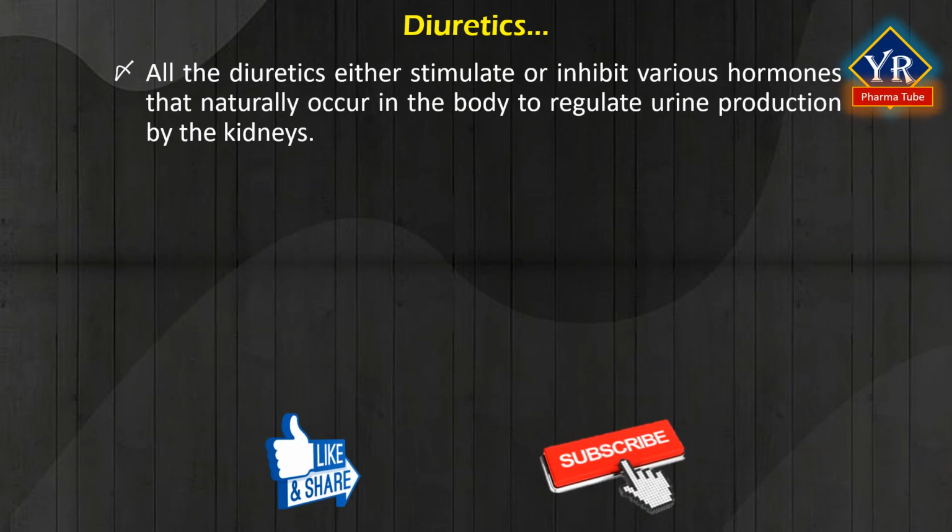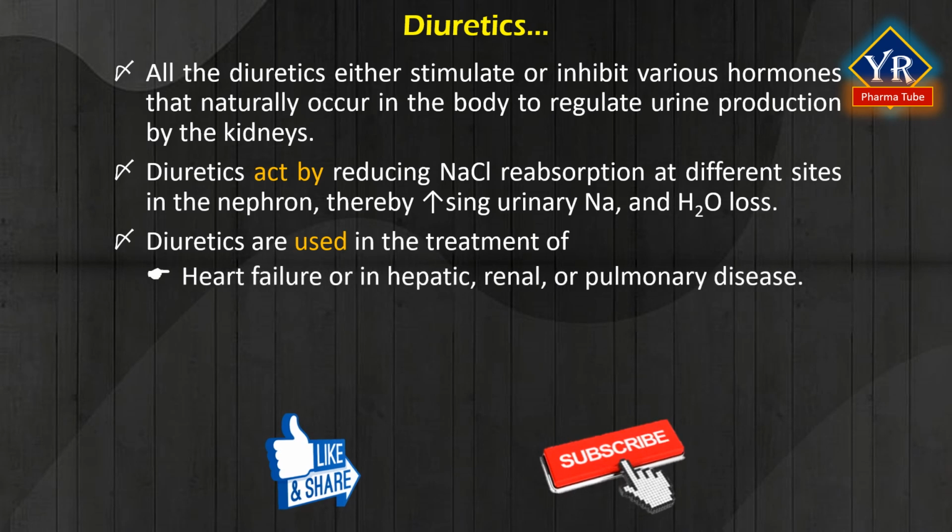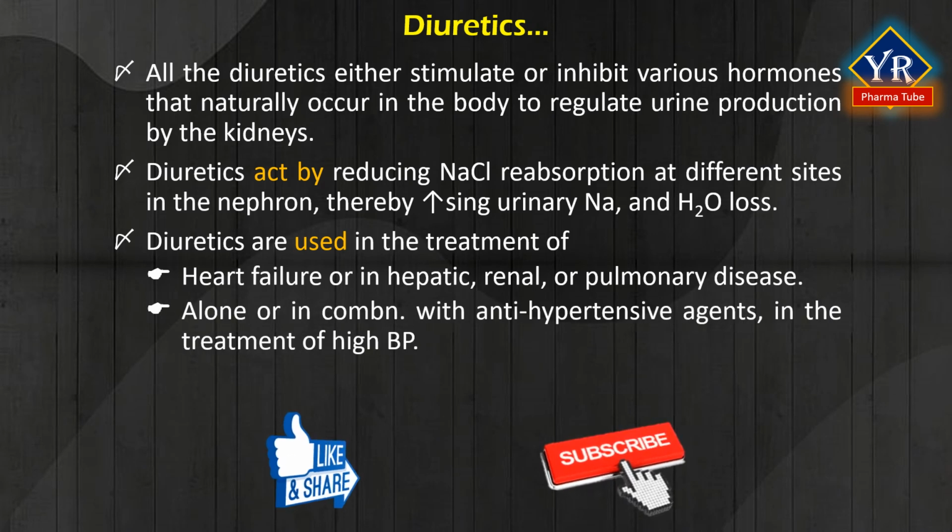All the diuretics either stimulate or inhibit various hormones that naturally occur in the body to regulate urine production by the kidneys. Diuretics are among the most commonly used drugs, and the majority act by reducing sodium chloride reabsorption at different sites in the nephron, thereby increasing urinary sodium and consequently water loss. Diuretics are used in the treatment of heart failure or in hepatic, renal, or pulmonary disease when salt and water retention has resulted in edema or ascites. They are used alone or in combination with antihypertensive agents in the treatment of high blood pressure.